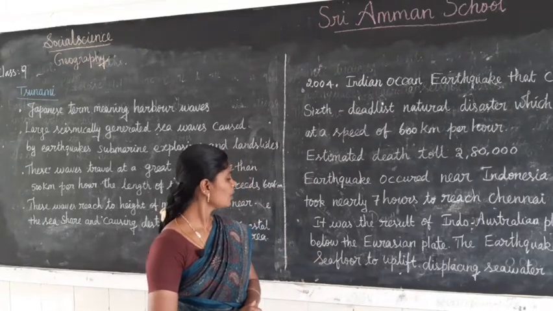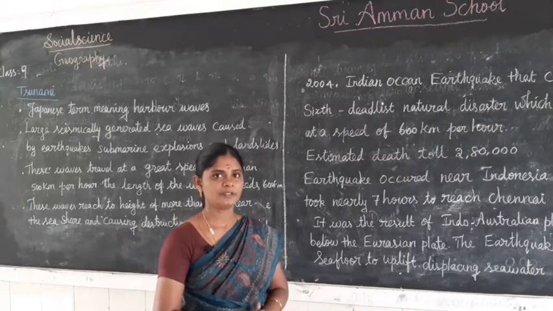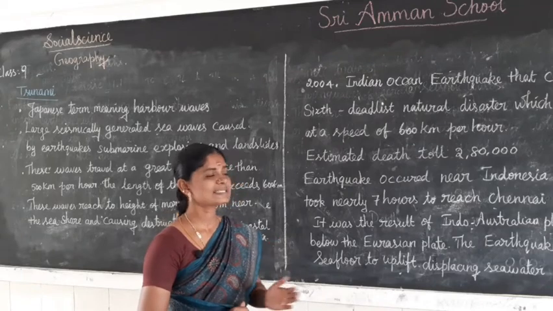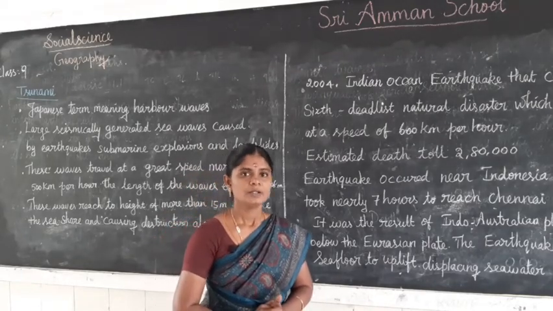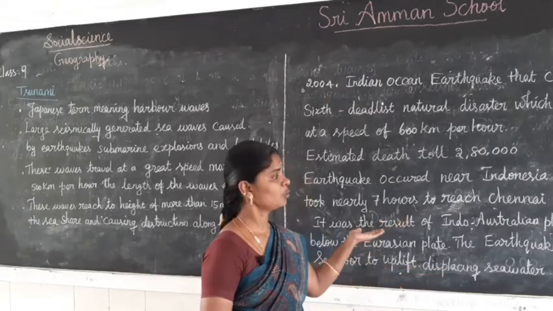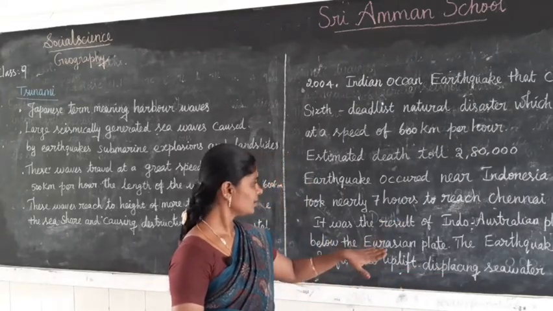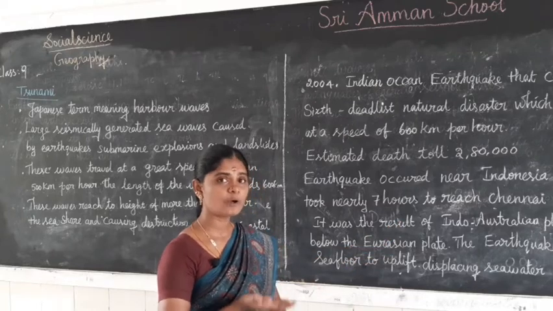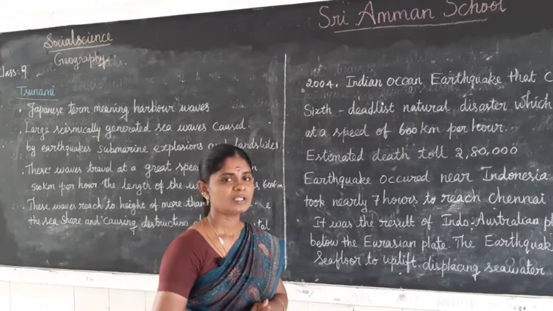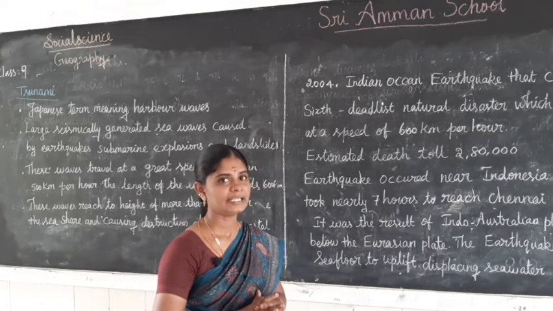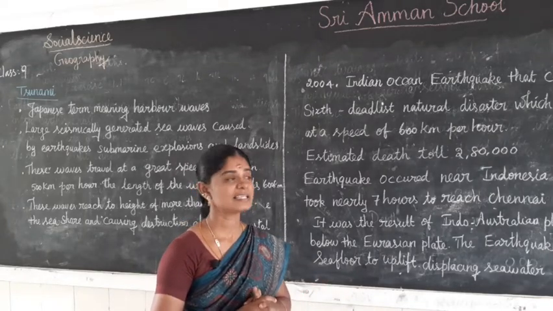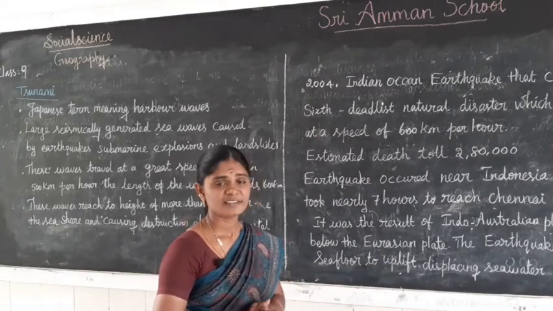The earthquake caused the sea floor to uplift, displacing the sea water above. What is the death rate? 2,80,000. It is the sixth deadliest natural disaster in the world.